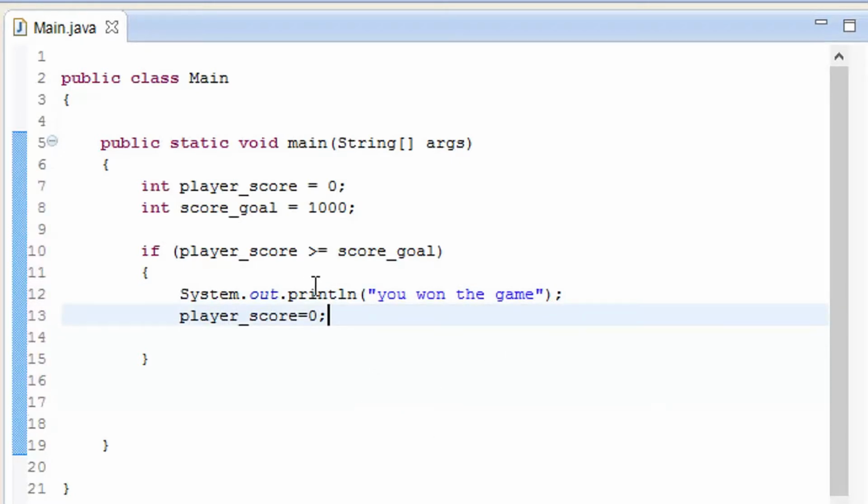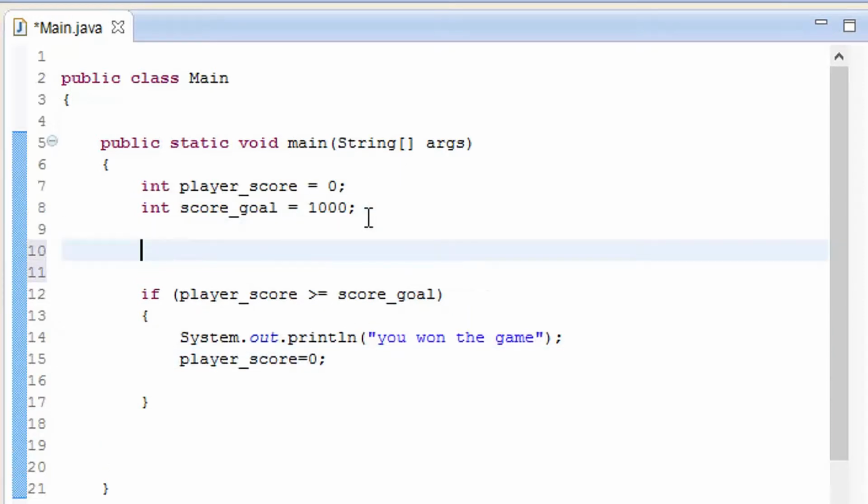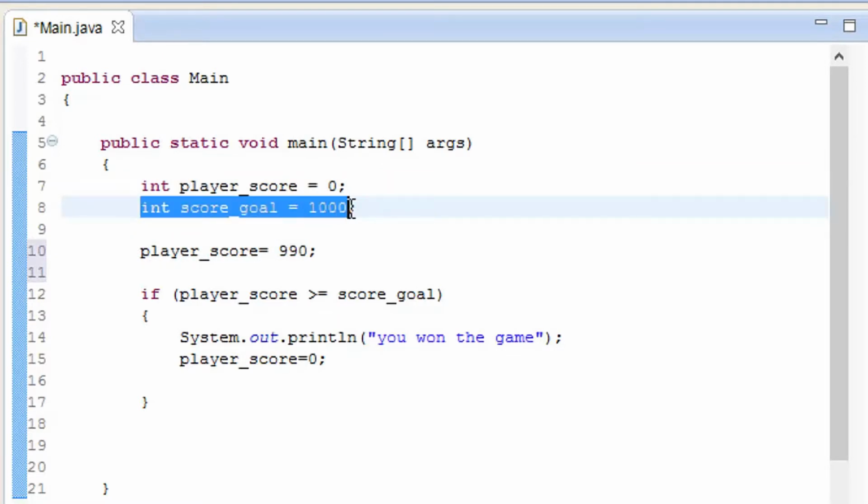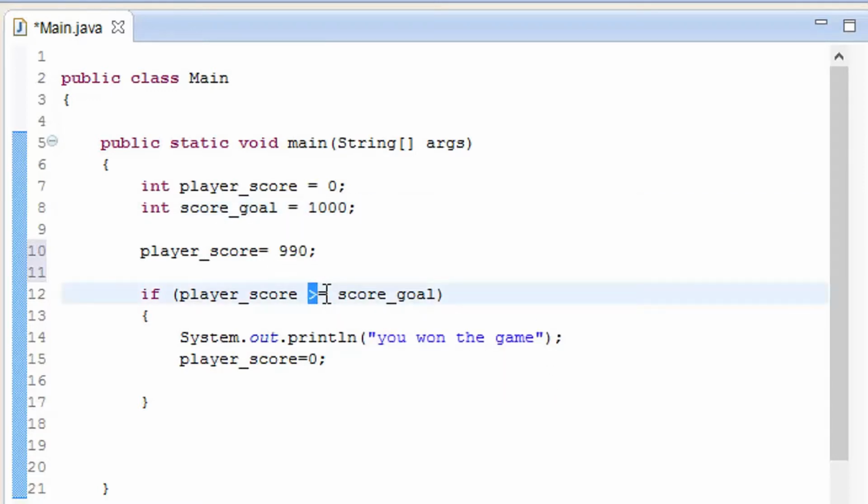So now it is going to check whether my score is greater than or equal to the goal. Let's set the player score equal to, for example, 990. Okay, there you have it. So this is the score where it starts, and this is the score goal. Once he hits this score, it is going to go to the next level, but if not, it asks if you want to restart the game. But if he hits a score greater than or equal to that, then it will show that you won the game.